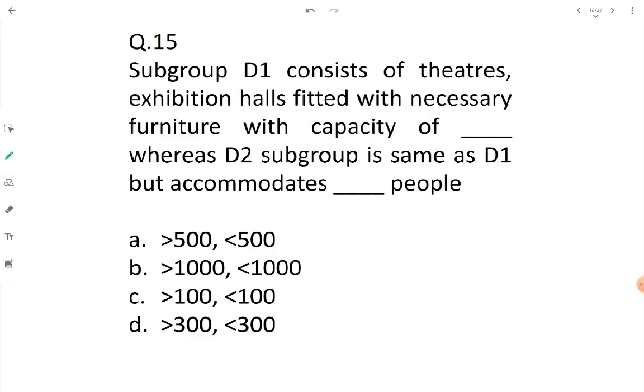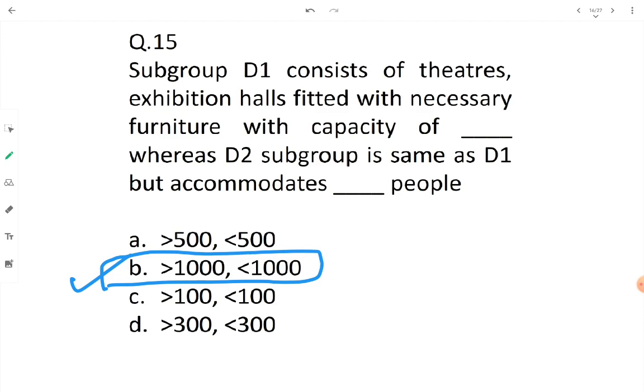Otherwise all the things are the same for D1 and D2, and the answer is more than 1000 and less than 1000. Group D1 consists of theaters and exhibition halls fitted with necessary furniture and fittings where more than 1000 people can assemble, and D2 subgroup is same as D1 but accommodates fewer than 1000 people. Okay, option B is the one.